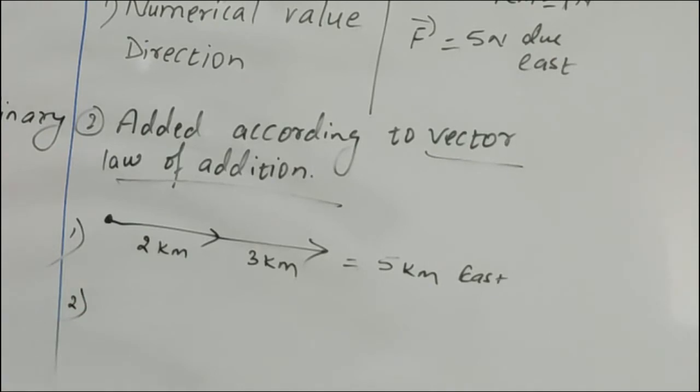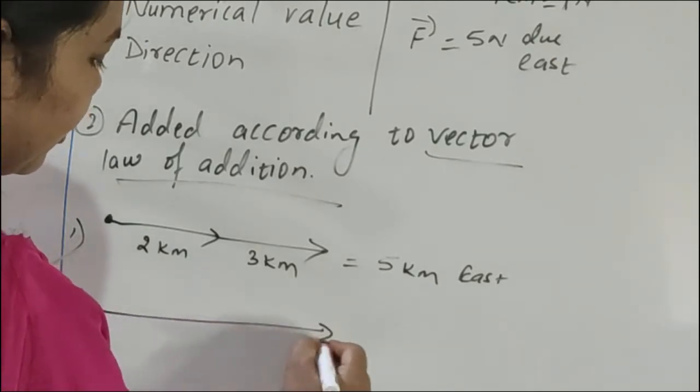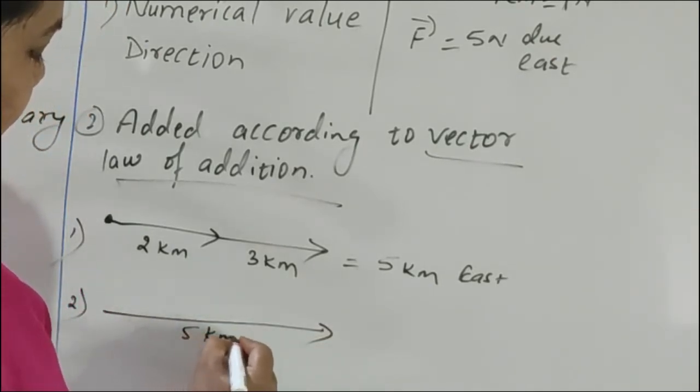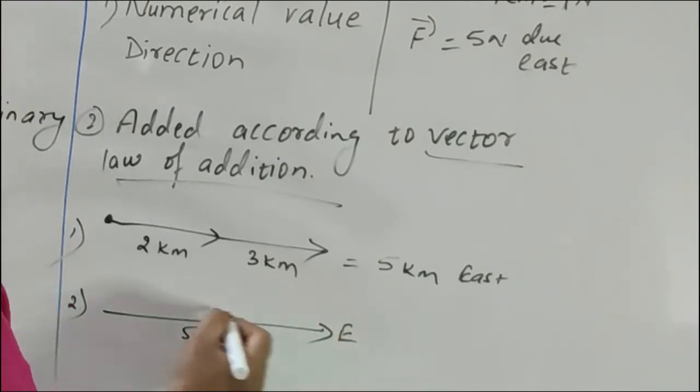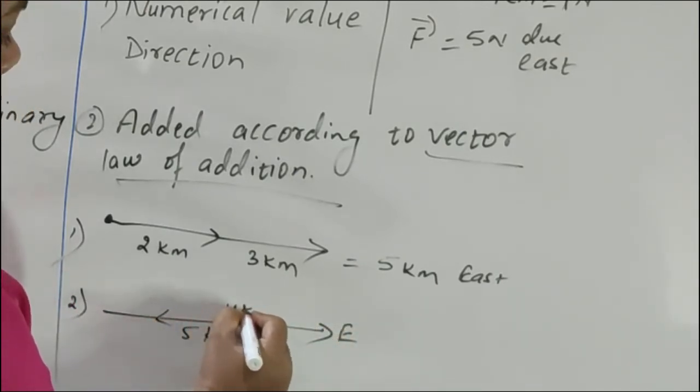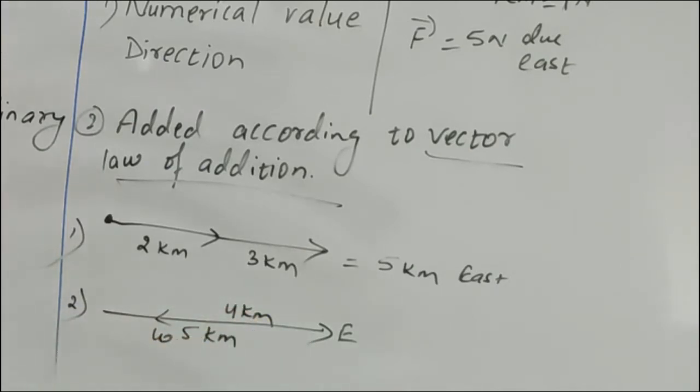But in the second case, suppose the person moved 5 kilometer due east and then returned 4 kilometer due west. Now what is the position of the body? So you see, 5 kilometer, here is the initial position, this is the final position. Went 5 kilometer towards east, then came back 4 kilometer. So from the initial point, this is the final point. He is 1 kilometer away from his initial position.